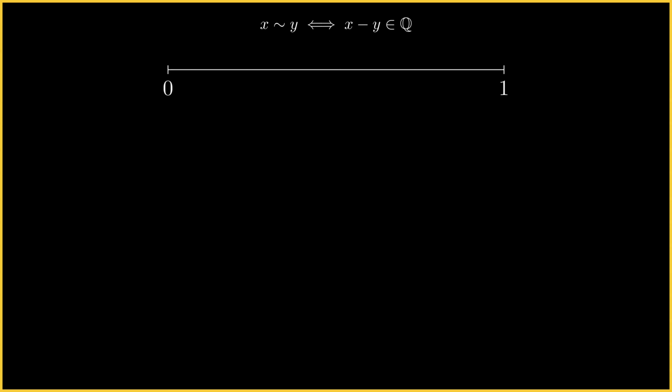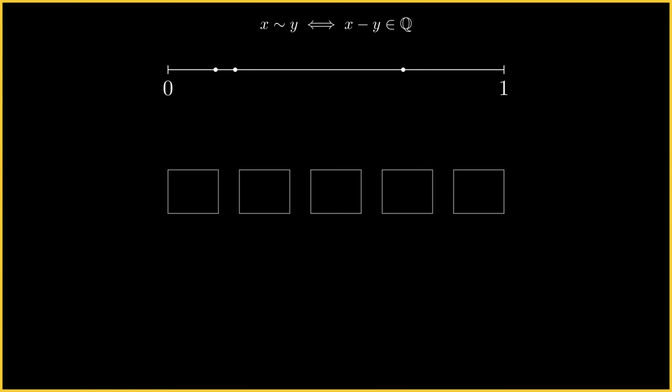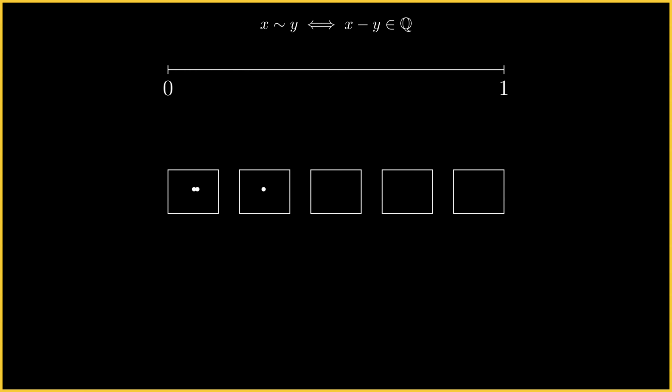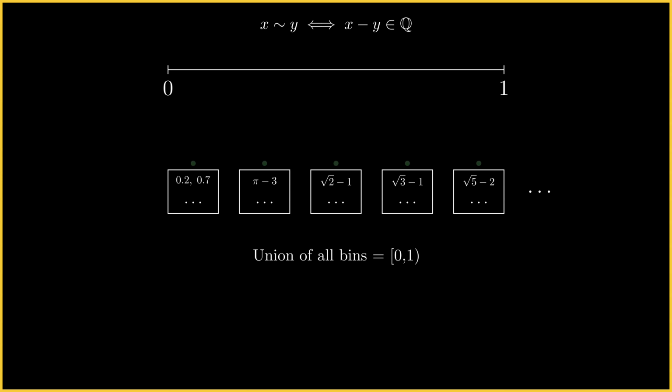The Vitali set is defined via an equivalence relation. Specifically, we will consider two different points to be in the same bin if their difference is a rational number. If the difference is not a rational number, we will consider them part of different bins. The union of all of these bins will be exactly all of the points that we initially considered. The Vitali set then uses the axiom of choice to pick exactly one point from each bin.